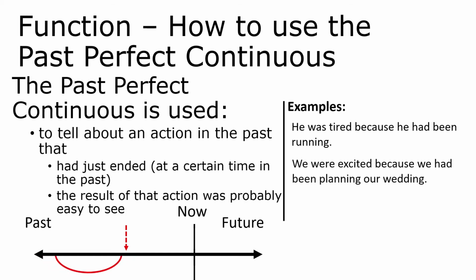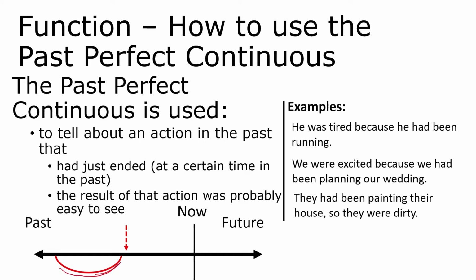Next example, we were excited because we had been planning our wedding. So we'll say that this is last Tuesday. Last Tuesday when you saw us, we were excited. Why? Because we had been planning our wedding. One more example. They had been painting their house, so they were dirty. So before we saw them, this is what they had been doing. They had been painting their house, and then when we saw them, they were dirty.